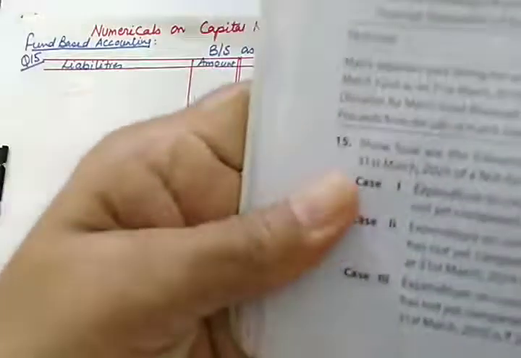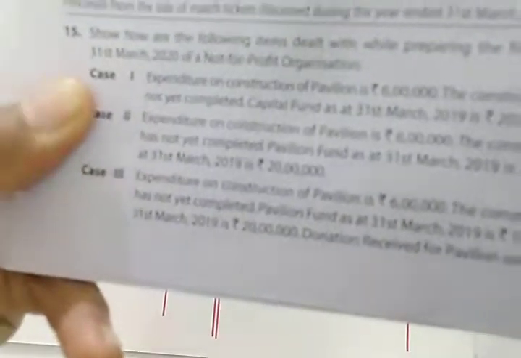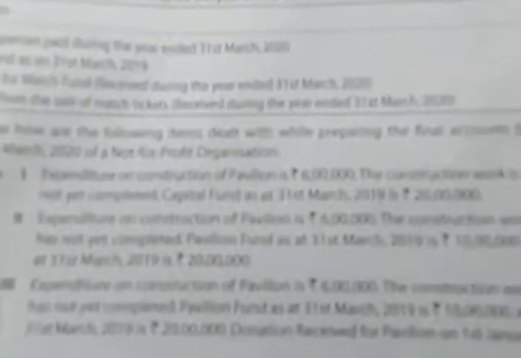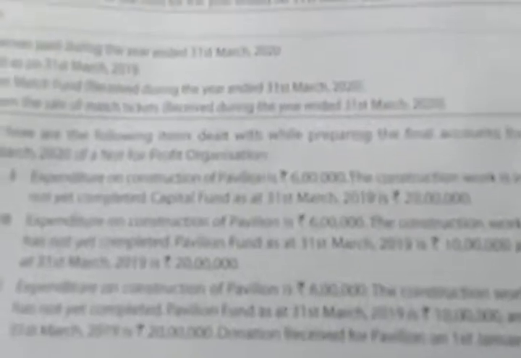You can take a screenshot of this numerical. This is question number 15. Show how the following items are dealt with while preparing the final accounts for the year ended 31st March 2020. In this particular case, three cases are given to you. In the first case, expenditure on construction of pavilion work is 6 lakhs, while the construction work in progress has not been completed, and the capital fund is 20 lakhs.